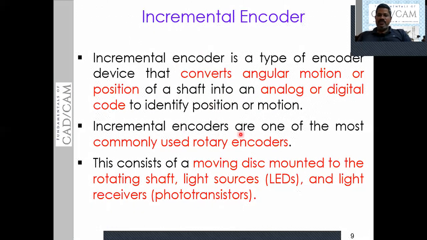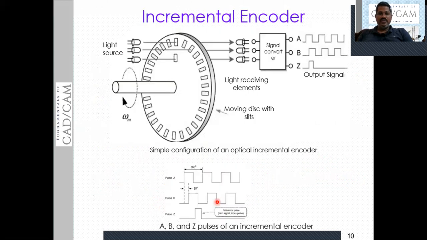Incremental encoders are among the most commonly used rotary encoders. This consists of a moving disc mounted on a rotating shaft, and it also has an LED light source and receivers to receive the light, which we can call phototransistors, which receive the light and convert the light into signals. We will see the construction of the incremental encoder in the next slide.